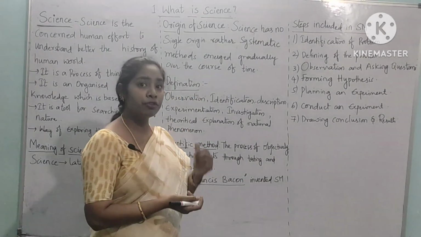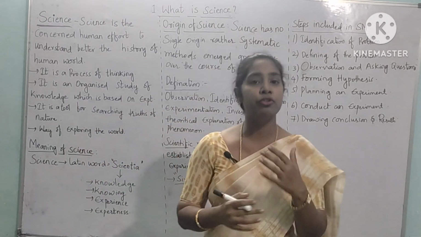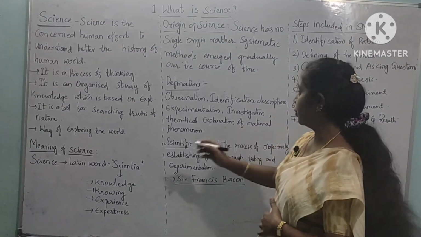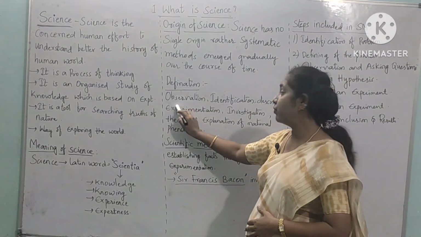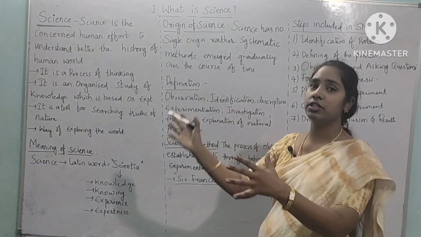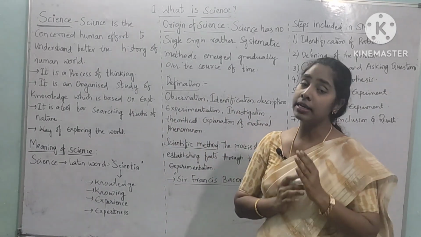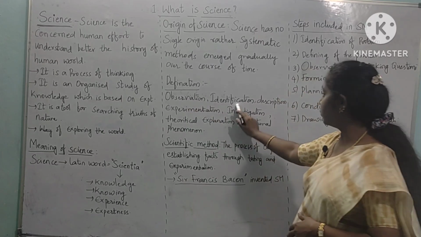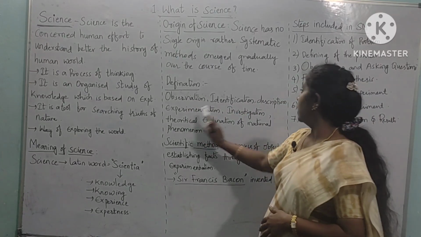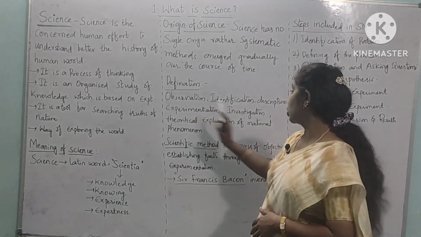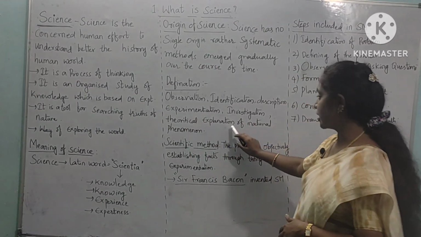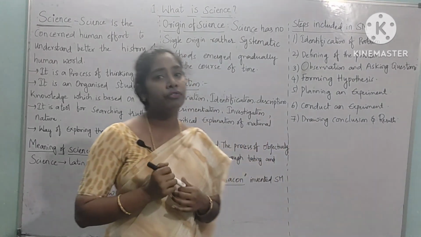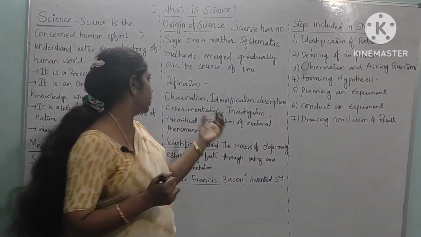Next, definitions. If you come to the general definition of science, you can observe that you will find some words. If you solve these words, it is a definition for our science subject. So what is that? Let us see. Observation, identification, description, experimentation, investigation, theoretical explanations of natural phenomena. So, what is the meaning of all these words? Let me give clarity.